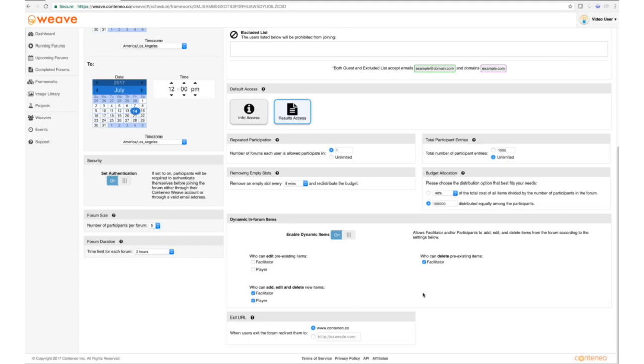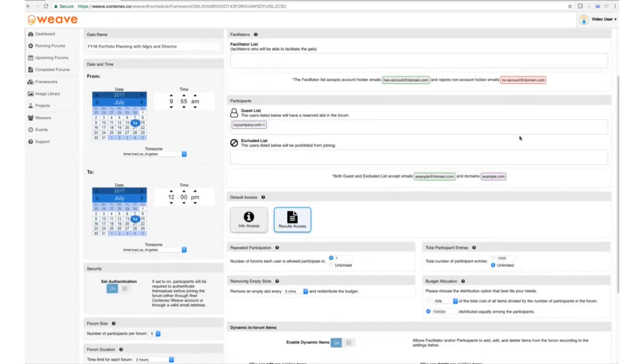Now, finally, we're going to look at who can delete pre-existing items, and she's going to turn that off because, again, she doesn't want any of the pre-existing items to be deleted. The final step of configuring your Gala is to look at the exit URL. The exit URL is where people are taken when the forum is complete. And so Jane will want to direct them to her company's homepage, which is http://www.janescompany.com. Now, when Jane adds this information, she's completed the configuration of her Gala, and she's ready to schedule it.